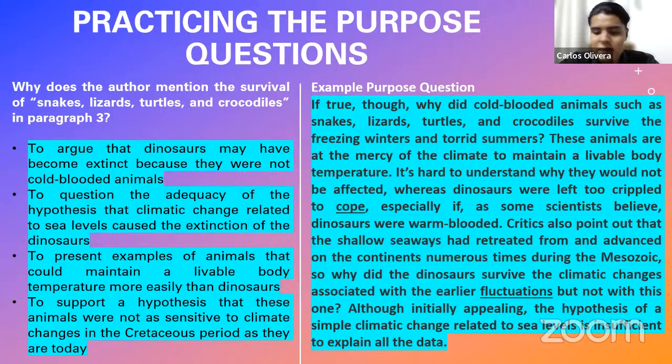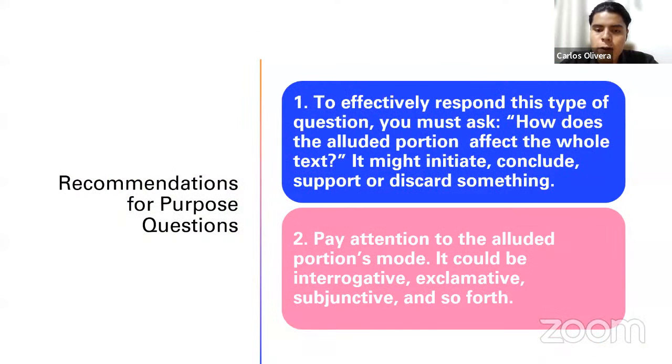All right, Sergio, any question? We're fine. I think Lucia, Raisa, we have to practice a lot. Yes, certainly. Fantastic. But for me, if you know what criteria you have to follow, if you understand that you have to look at the mode of the sentence and that you need to look at what effect this is provoking, then for me, that's it. Of course, you are going to learn to utilize this criteria in practice, but nonetheless, if you know what you have to do, that's it, right? For me, that's it. Very good.